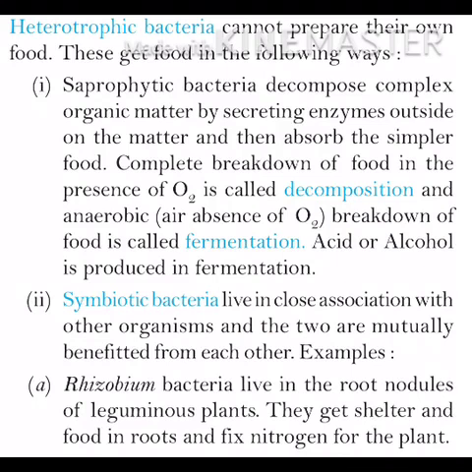Some examples are there. First is Rhizobium bacteria. They live in root nodules of leguminous plants. Leguminous plants means pulses. They get shelter and food in roots and fix nitrogen for plants. This is symbiosis between Rhizobium and leguminous plants. Leguminous plants give shelter to Rhizobium bacteria. In turn, Rhizobium bacteria provide nitrogen to leguminous plants, which means both are benefited by each other.